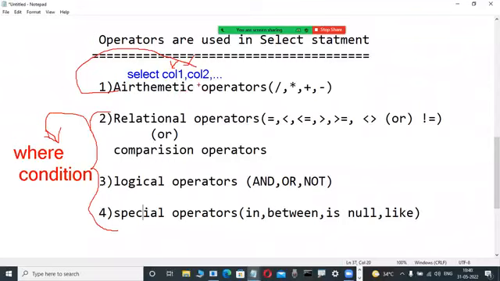But arithmetic operators are used like this in 80% of cases, but the remaining 20% is a special case. What is that? We can also use these arithmetic operators in a where clause. Which case is that? We will learn it practically from today onwards. That's why, in maybe 20% of cases, we can also use arithmetic operators in a where clause.